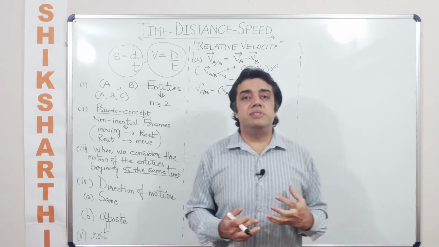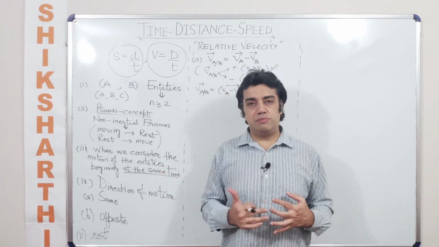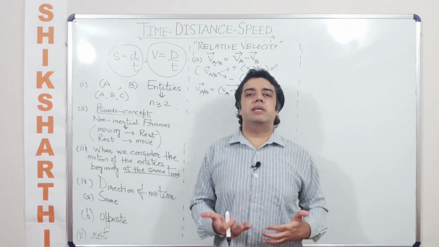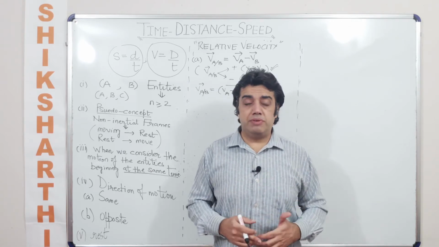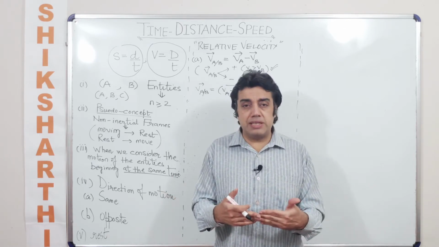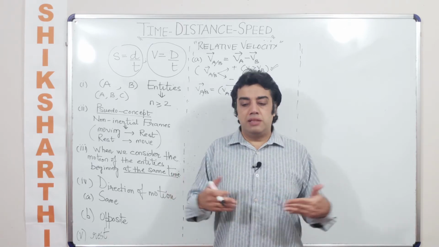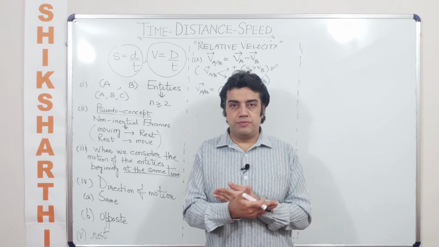But if there are two objects moving at the same velocity, this concept misfires because then there is no overtaking when we talk about the same direction. But when we talk about the opposite direction, yes, we can always talk about when they would meet, when they would collide, when they would cross each other, if they continue to move. Right?